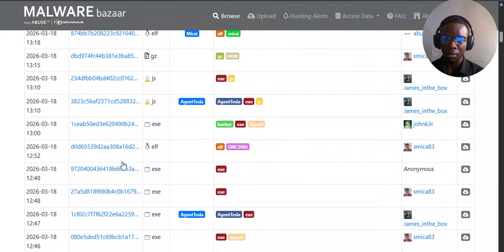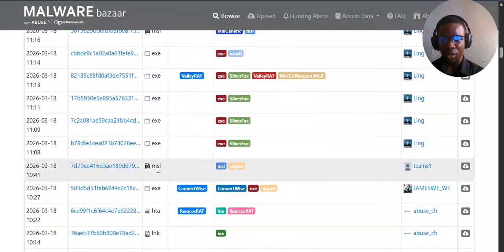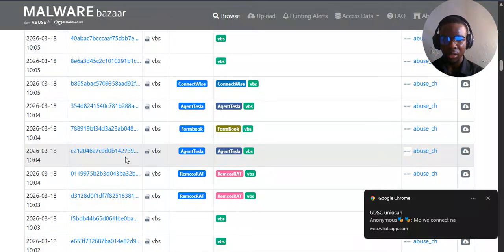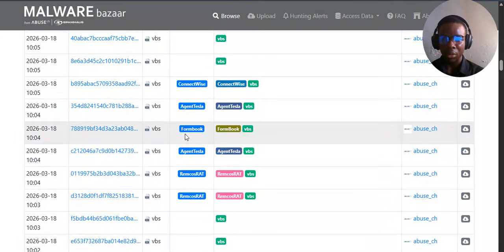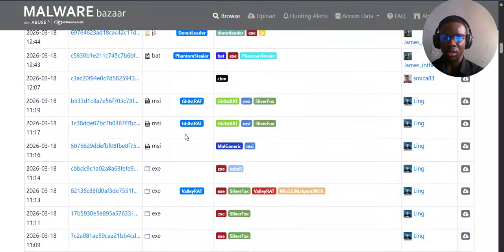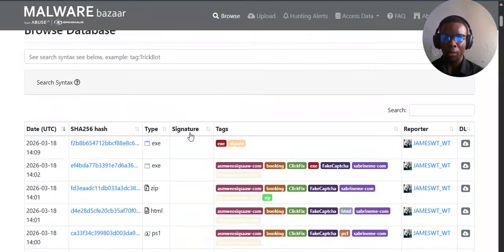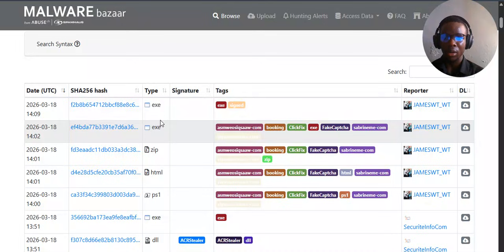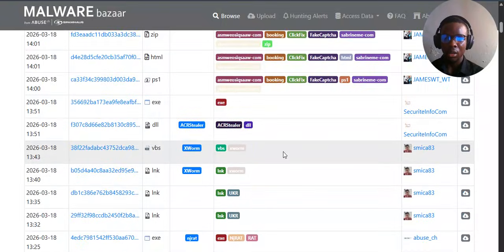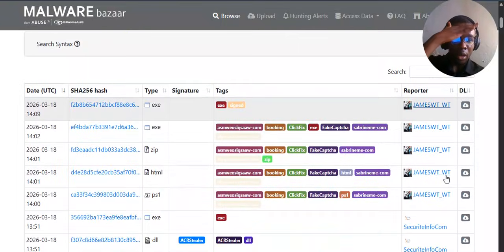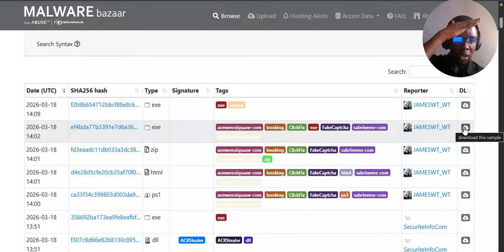Now let's pick any malware of our choice. We can actually pick any malware of our choice. Here we have the Agent Tesla. Sorry about that. We have the phone book Agent Tesla ConnectWise. I mean, this should be the, okay. The signature, the type. Okay, this is an executable file. This is zip HTML. This should be a PowerShell. Okay, now we can even see the reporter, and we can download the sample from here.